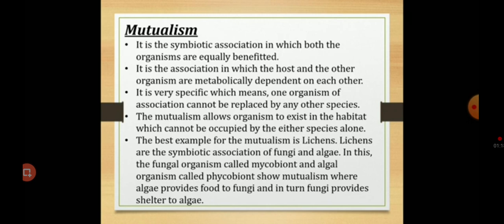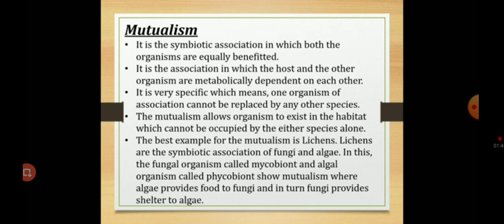The first one is mutualism. It is a symbiotic association of organisms in which both are equally benefited without any harm. Here, the organisms are metabolically dependent on each other. It is specific, and one organism cannot be replaced by another species in the association. They cannot exist individually. The best example for mutualism is lichens.